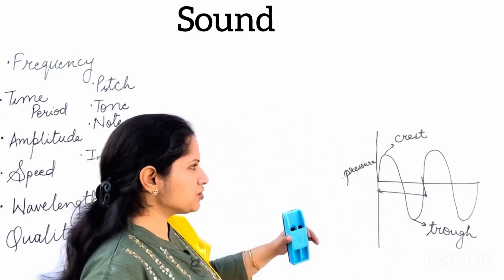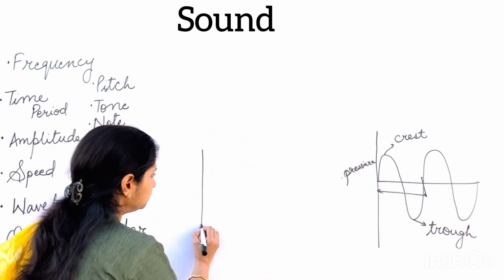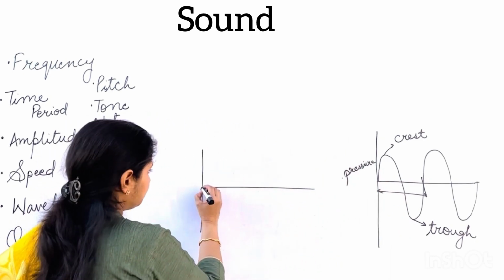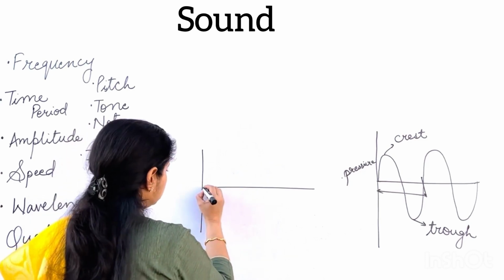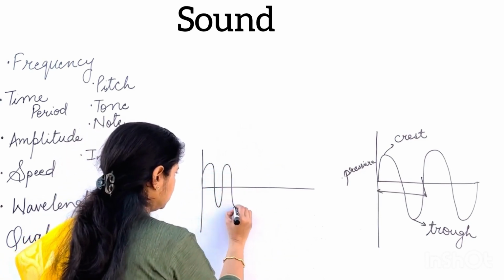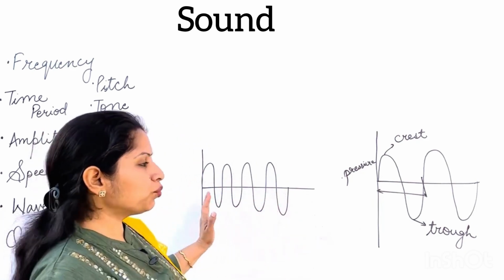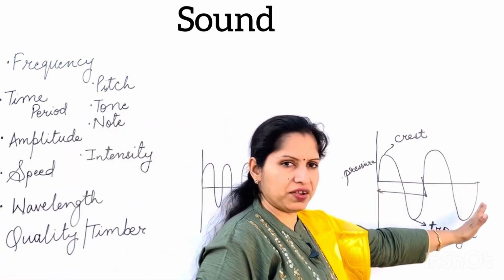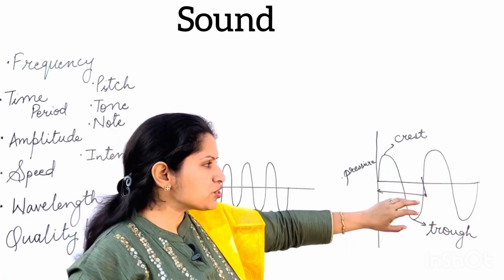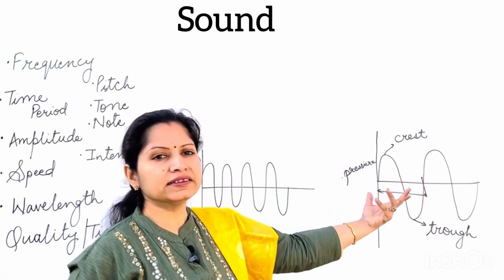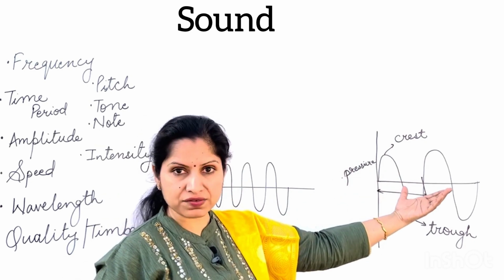If I talk about two waves, I'll just draw one more here. Suppose this is also in 1 second and these number of waves are also there in 1 second only. So in 1 second, how many waves were there in that figure? That was just having two waves.